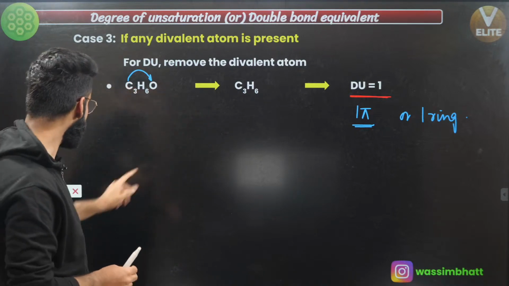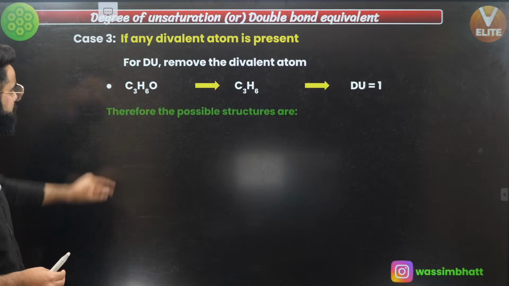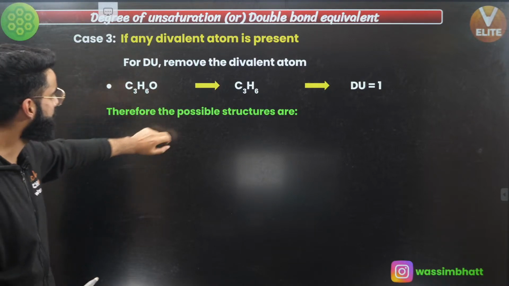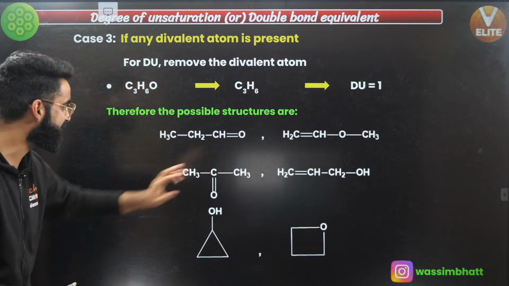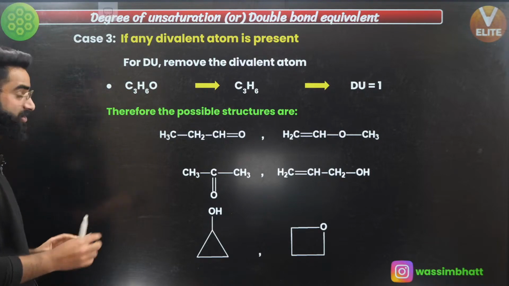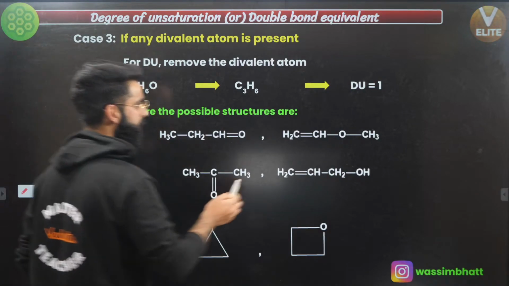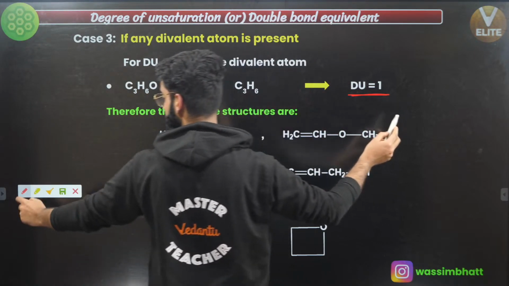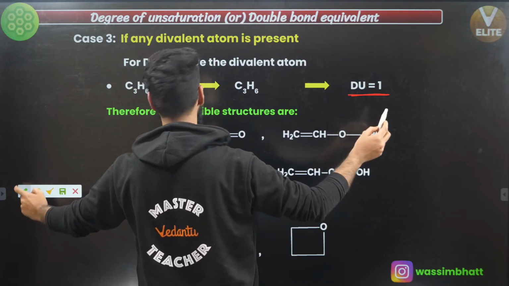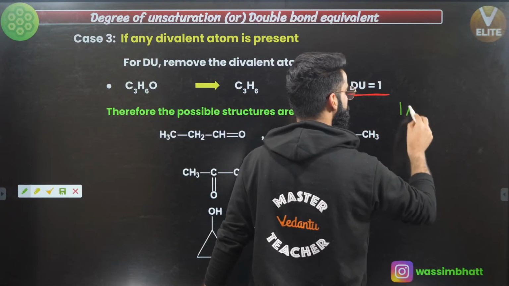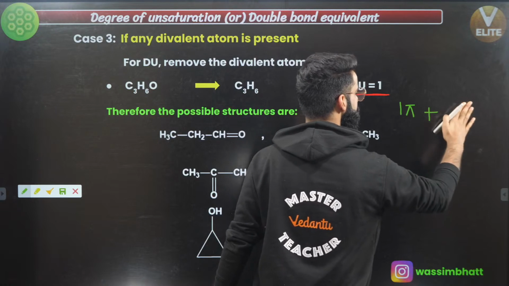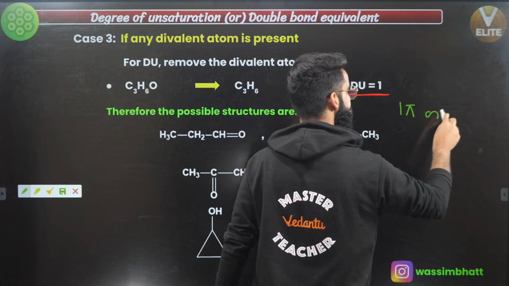Right. Let's check the possible structures which this C3H6 has. The possible structures can be like this. These 6 are the possible structures. Now understand. I told you the DU value is coming out to be 1, correct? That means there can be either one pi bond or one ring.